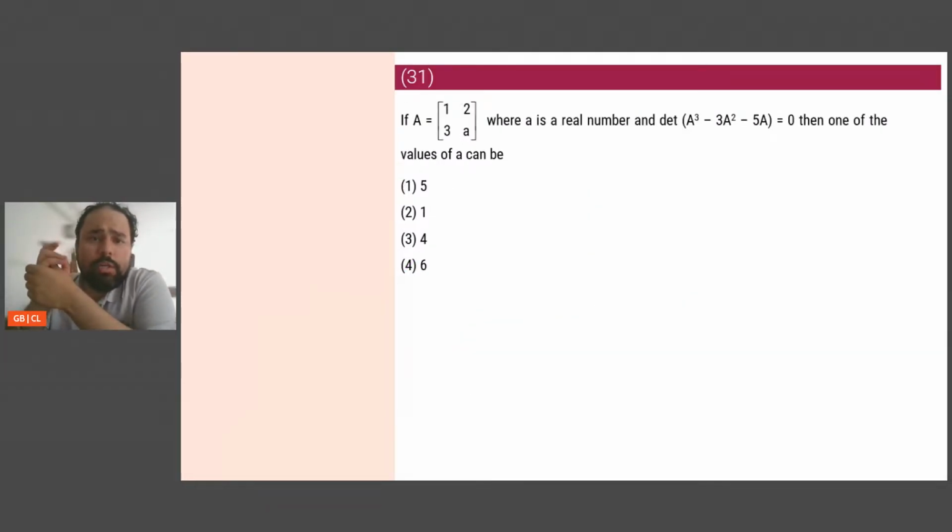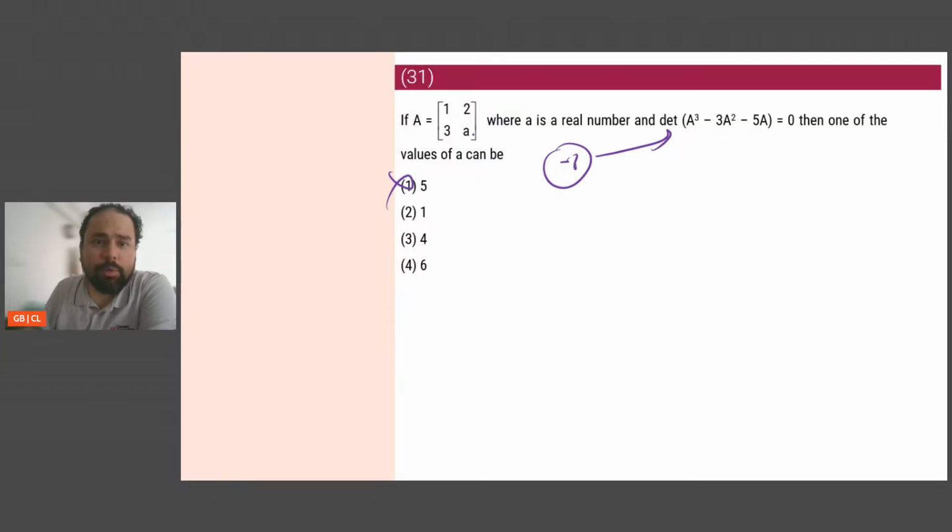A is equal to 1, 2, 3, 0, where A is a real number, and the determinant is 0. Then the value of A can be, okay, substitute. Let's see, the easiest would be what? If I put 5, then 5 minus 6 becomes minus 1. If I put minus 1 here, it is minus 1 plus 3 plus 5, not 0, so this is wrong. If I put 1, I get 1 minus 6, which is minus 5. Minus 5 whole cube is minus 125, plus 75 plus 25 will not happen, so this is wrong.